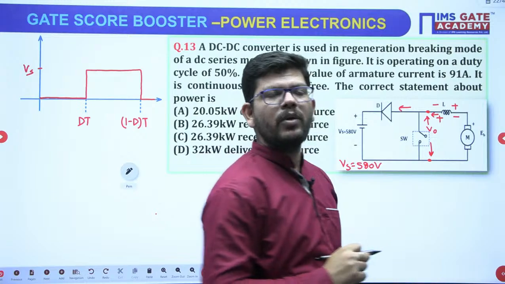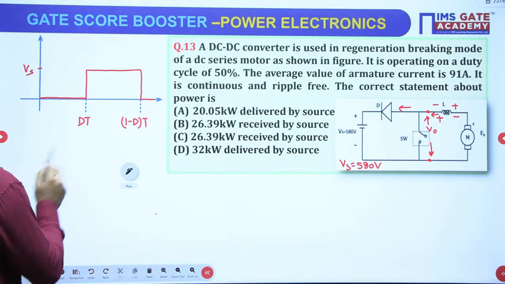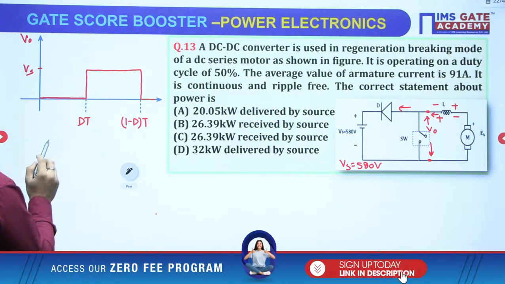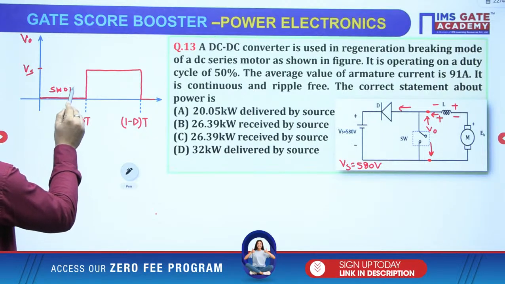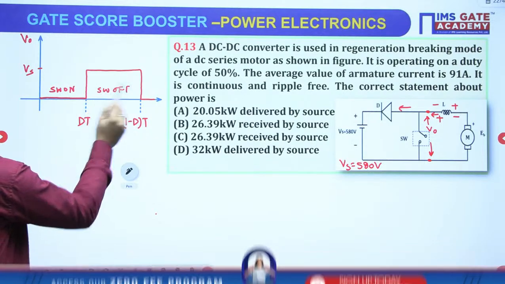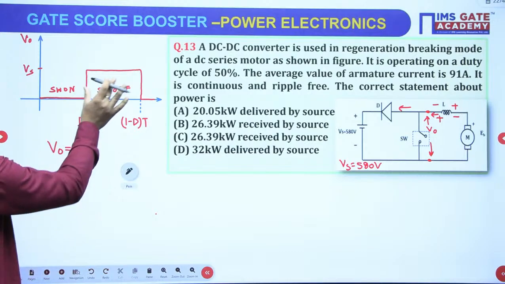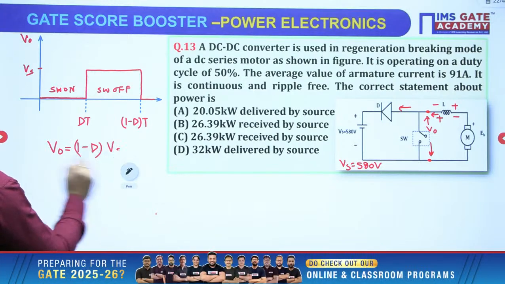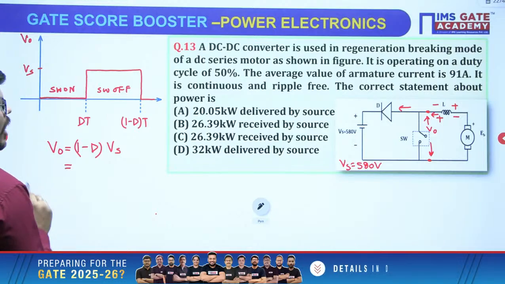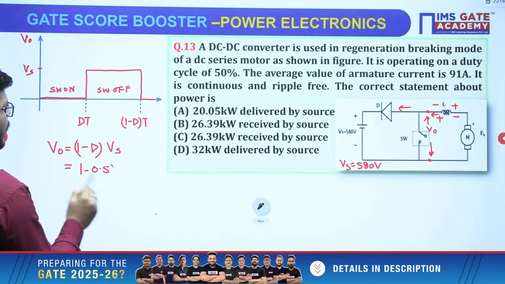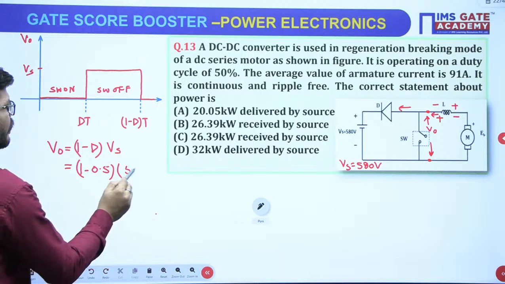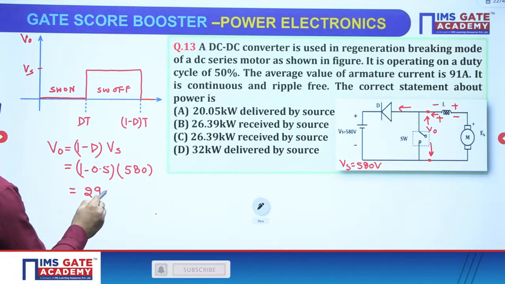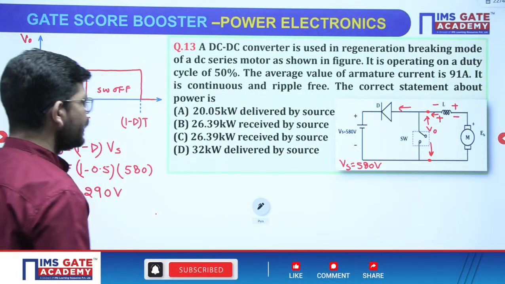So in this way we have plotted V0, right? Now looking at this V0, you can say that V0 is available in the (1 minus D)T or off time. This is when the switch is on, this is when the switch is off, right? So V0 you are getting during the off period. Off period is symbolized by 1 minus D. So (1 minus D) times Vs, right? How much is the duty cycle they have given? 0.5. How much is Vs? 580, right? So how much will you get? 290. Output voltage will be 290.